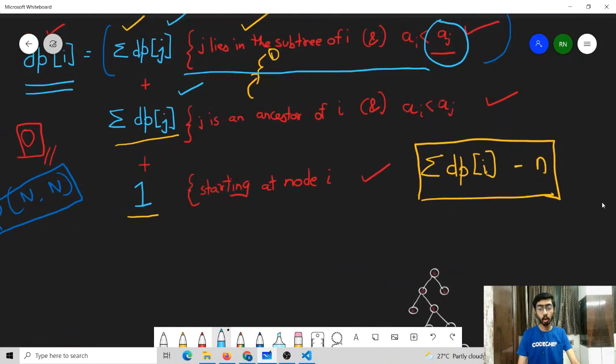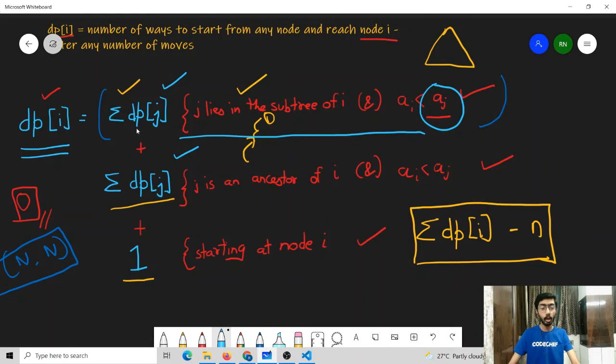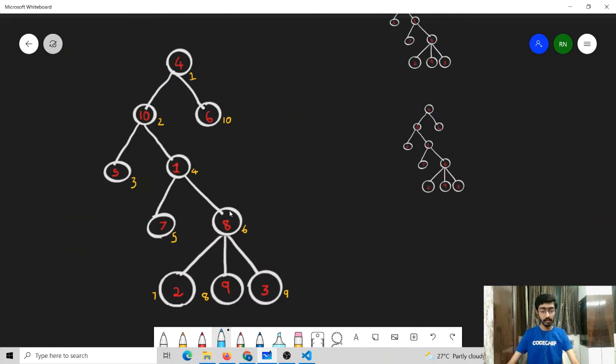But still our solution is not complete. We have found a way to speed up this part of our transition. But still this part, where we have to traverse through all the ancestors, is still going to take, in the worst case, O of n time. And this would be the reason that our time complexity would still remain O of n squared. Now we have to find a way so that we can speed up the summation of these values. So the part that we have to consider now is, when we are trying to find the DP value of this ith node, we also need to find the summation of DP values of all its ancestors.